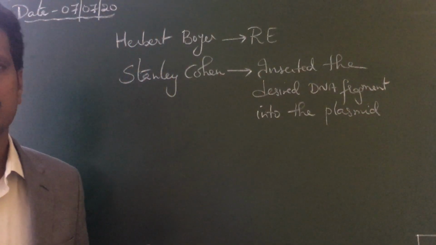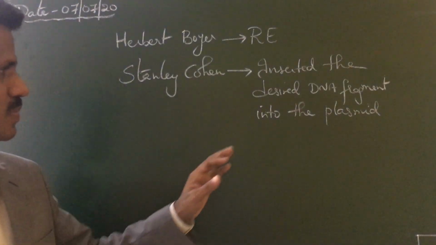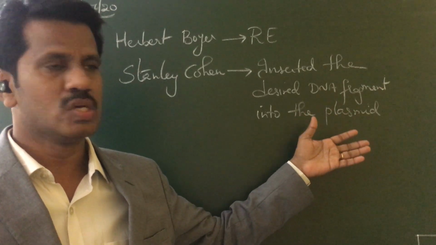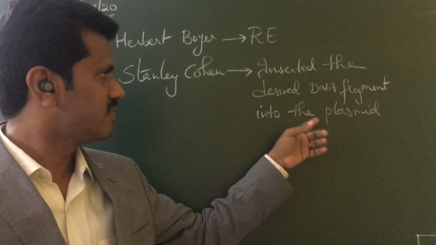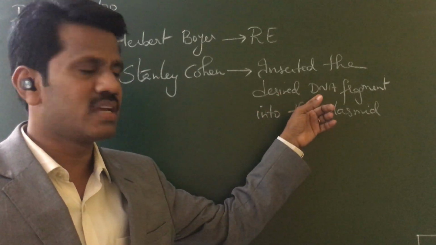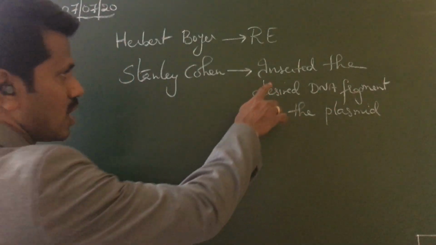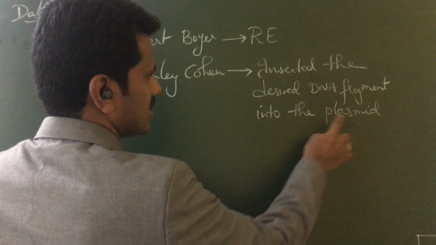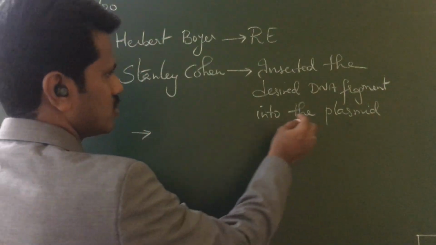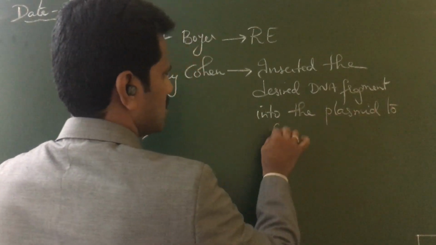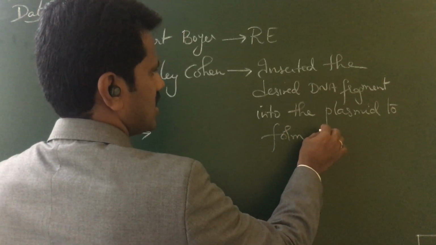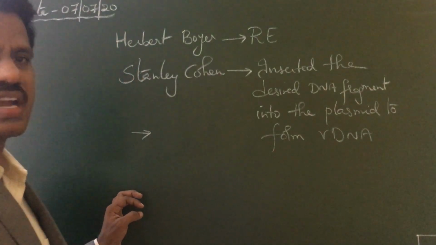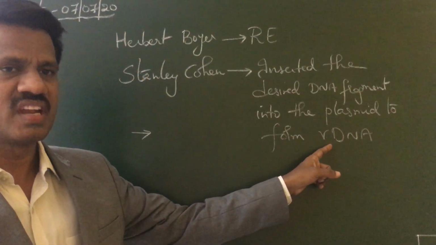I already told you a plasmid is nothing but a vector. Plasmid is a vector or a carrier. So this vector will carry our desired genetic material into the host. After inserting the desired DNA fragment into the plasmid, what does it form? It forms an rDNA, a recombinant DNA. rDNA is a recombinant DNA.